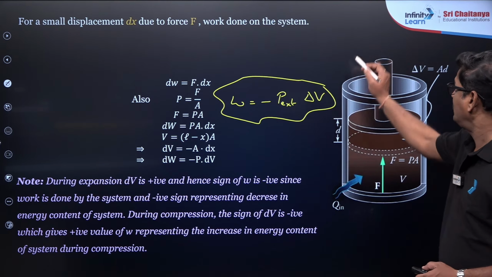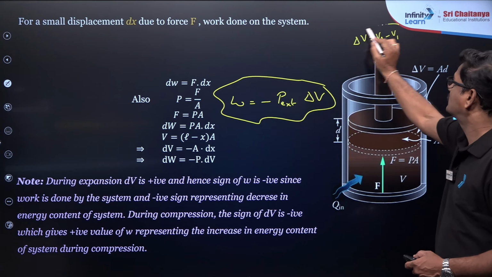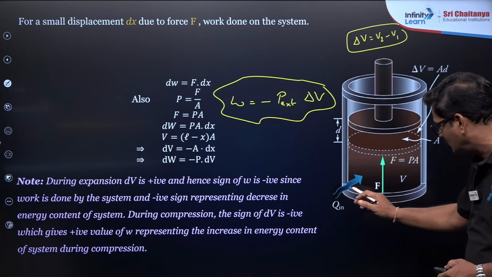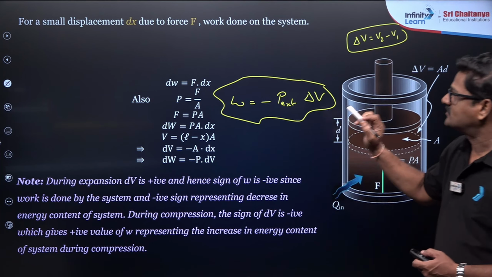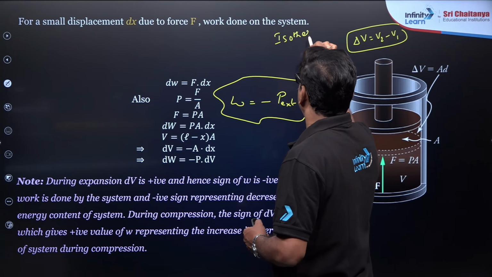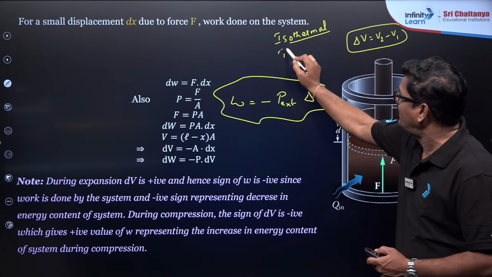Okay, and what is delta V? Delta V stands for V2 minus V1. So this is a reversible isothermal process because the heat can go in and work is done in this way. So this process is called an isothermal process. And it is an irreversible expansion.